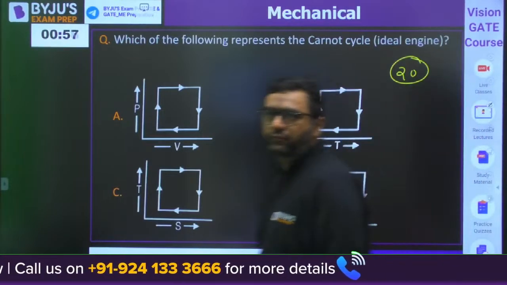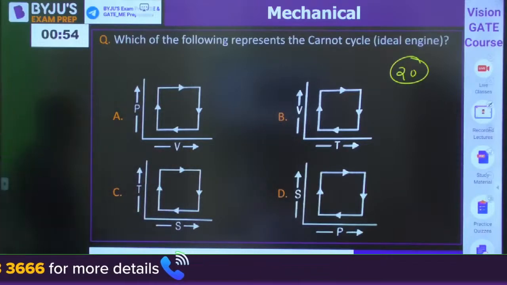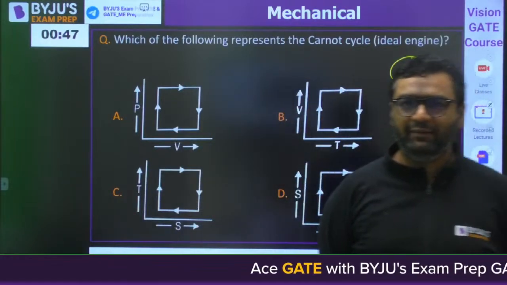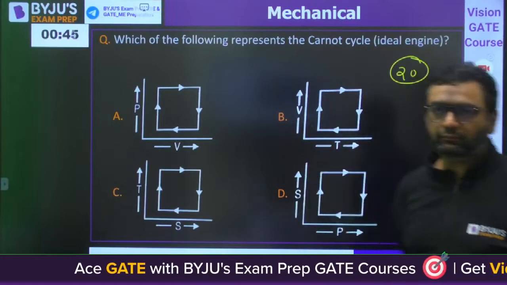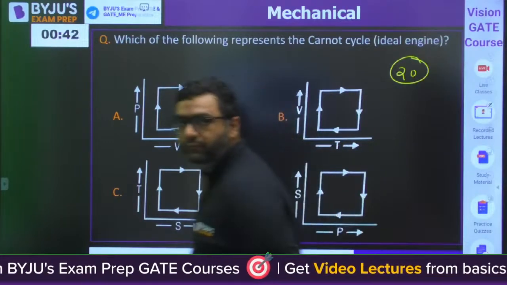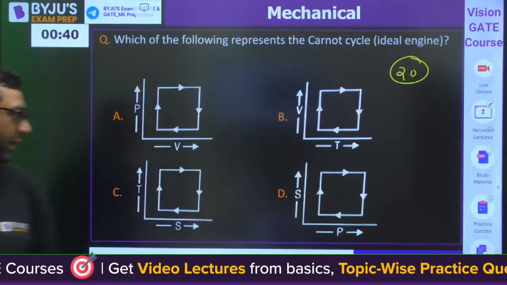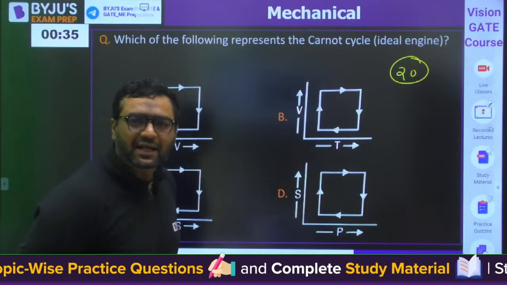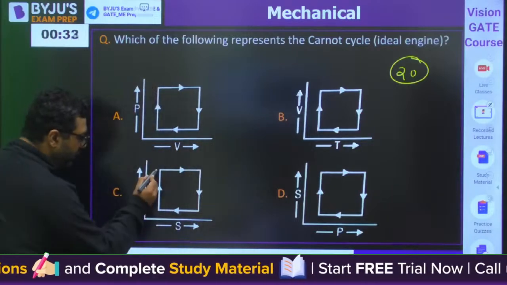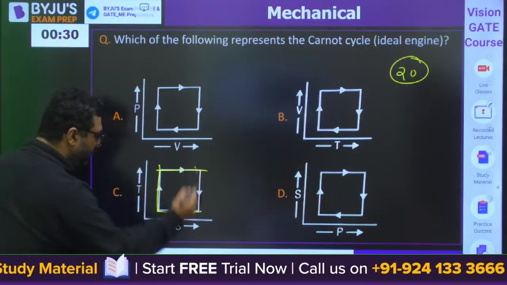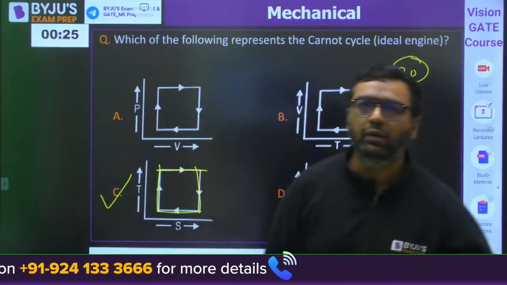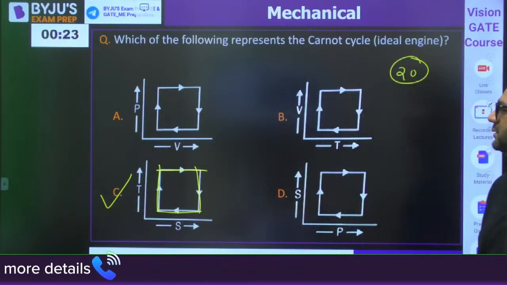Carnot cycle. Here also you can save time. Okay, so Mani is saying C. You know that Carnot cycle is having two processes which are isothermal, two are isentropic. So these are isothermal, these are isentropic. C is correct. Very good. So moving to the next question, guys.